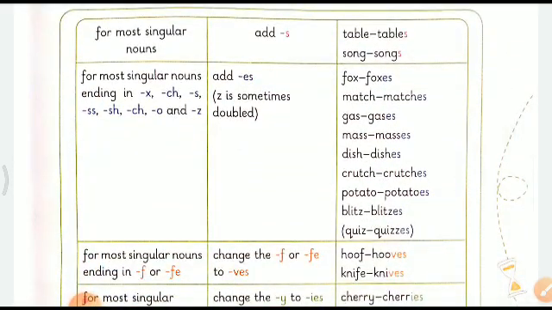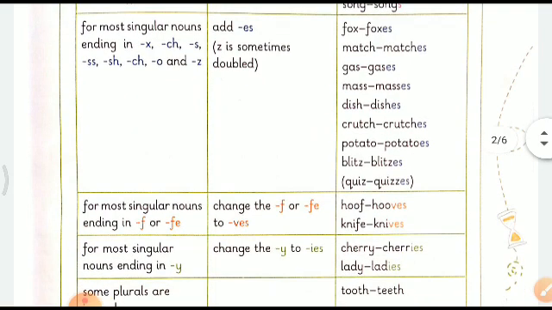For most singular nouns ending in x, ch, s, ss, sh, o, and z, we add s or es to convert them into a plural. Generally, we add s and sometimes we add es. See, when we add s, table becomes tables, song becomes songs. And when we add es, fox becomes foxes, match becomes matches, gas becomes gases, mass becomes masses, dish becomes dishes, crutch to crutches, potato potatoes, blitz becomes blitzes, and then quiz becomes quizzes.